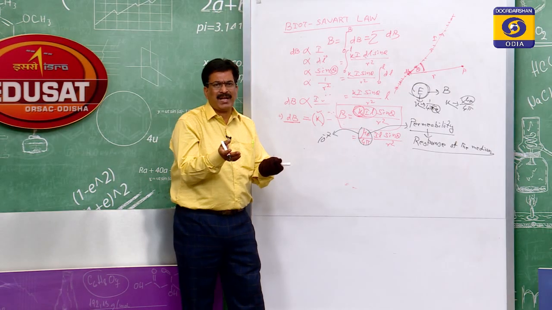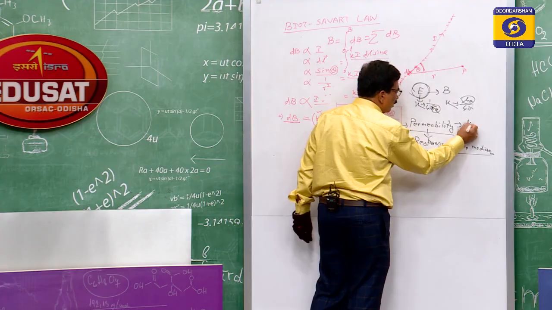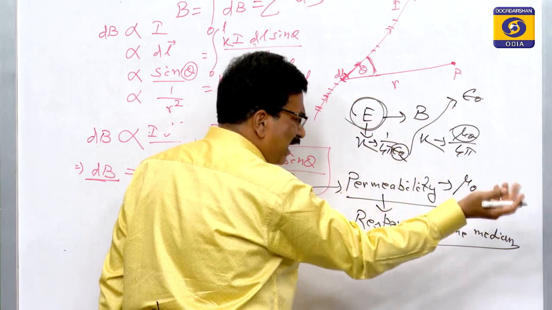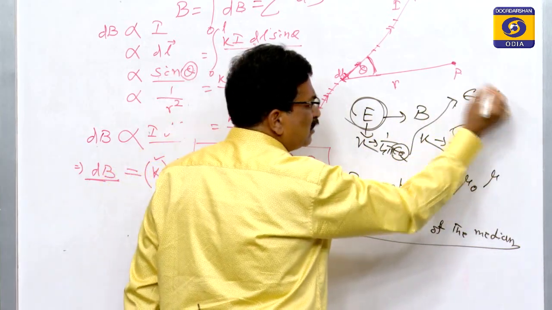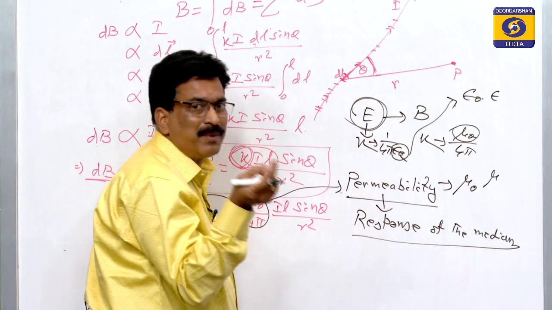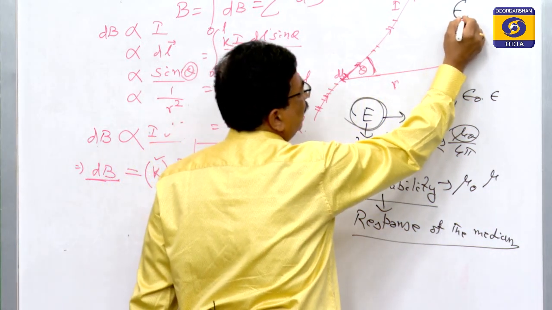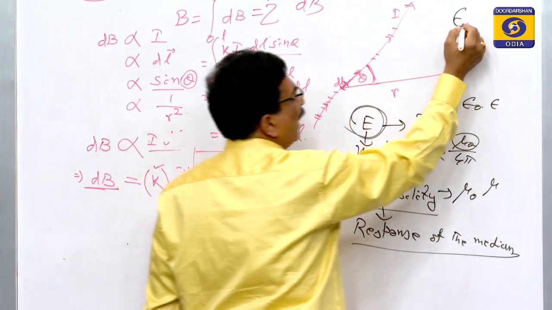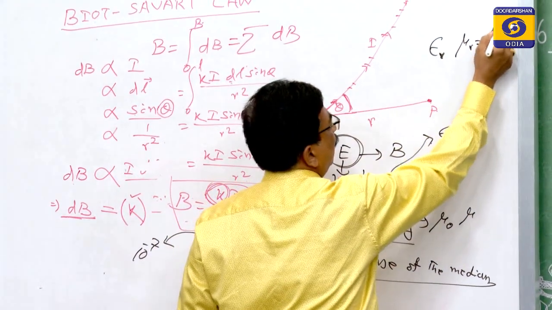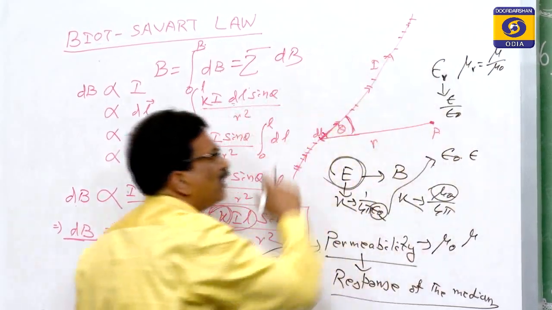If the medium is air, we say it is free space, so permeability is mu 0 and permittivity is epsilon 0. For any other medium it is mu and epsilon, and the ratio is called relative permeability or relative permittivity. Relative is represented by the letter r: for magnetic, mu r equals mu by mu 0, and for electric, epsilon r equals epsilon by epsilon 0. You know these things from the earlier chapter.